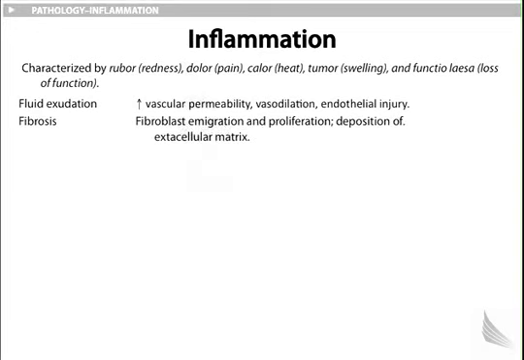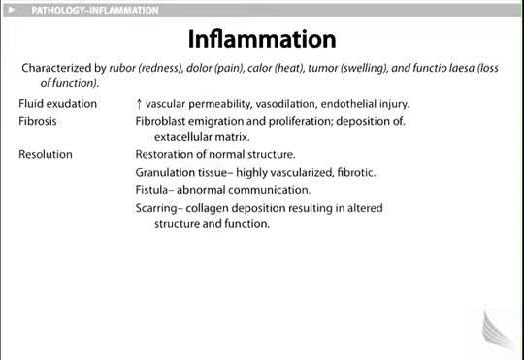Fibrosis. As you'd expect, the type of cell that would appear here is fibroblasts, which emigrate and proliferate, with deposition of extracellular matrix. Resolution is a restoration of normal structure. Granulation tissue is highly vascularized and fibrotic. Fistula: during the process of resolution, there might be abnormal communication, such as anorectal. Scarring may be a result, with collagen deposition resulting in altered structure and function.